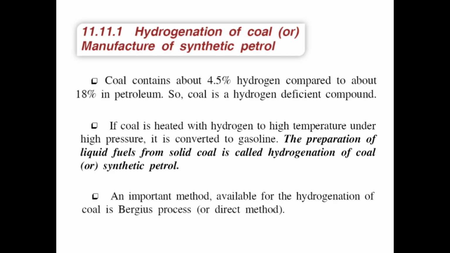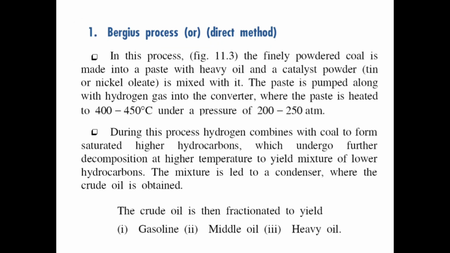If coal is heated with hydrogen at high temperature and high pressure, it is converted into gasoline. The preparation of liquid fuels from solid coal is called hydrogenation of coal, or synthetic petrol. An important method available for the hydrogenation of coal is the Bergius process, the direct method. Bergius process or direct method.